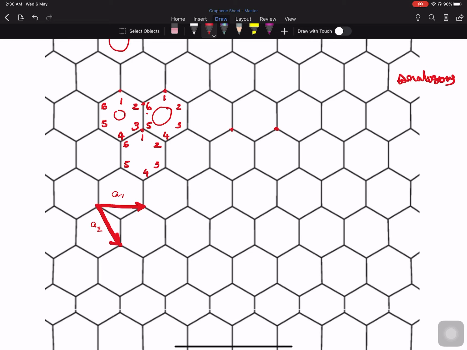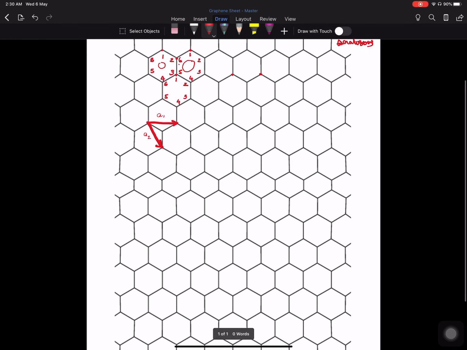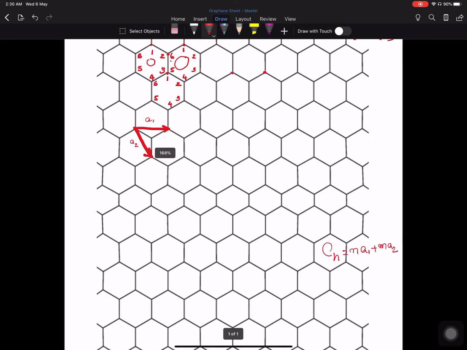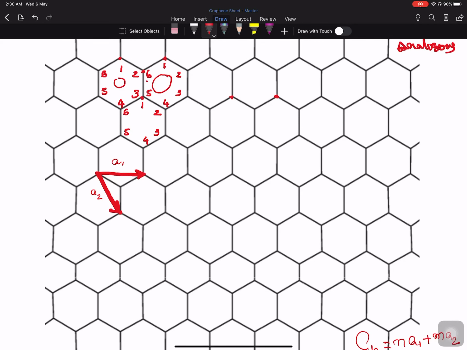Now, by making use of these two basic vectors, we can form what is called a chiral vector, represented by CH, which is represented as nA1 plus mA2, where A1 and A2, as we have already seen, represent the basic vectors within this honeycomb structure.